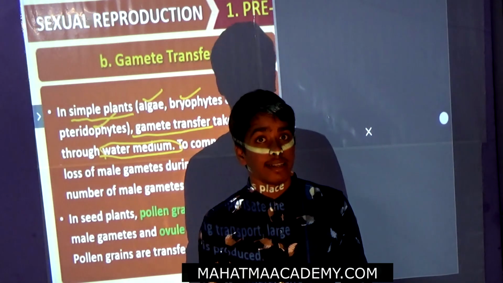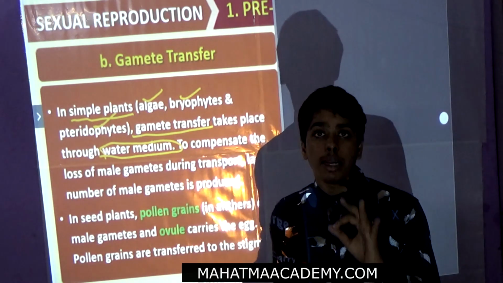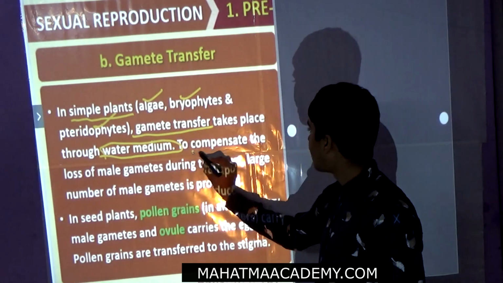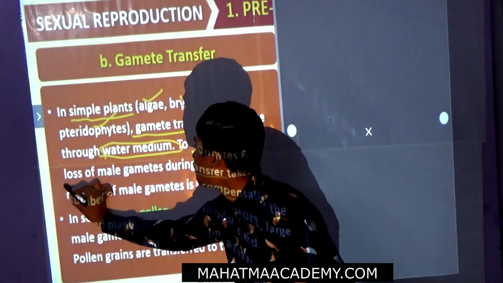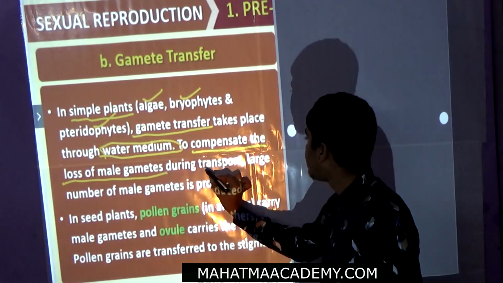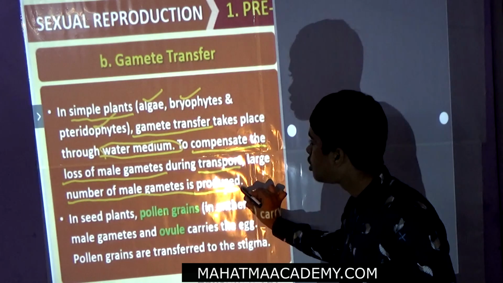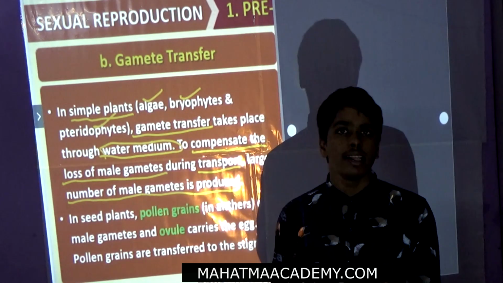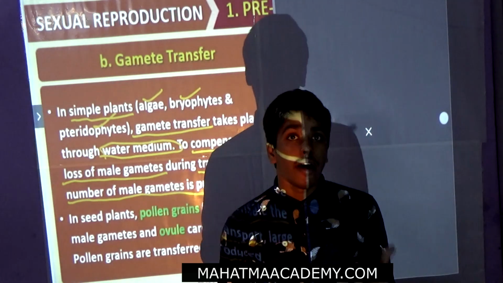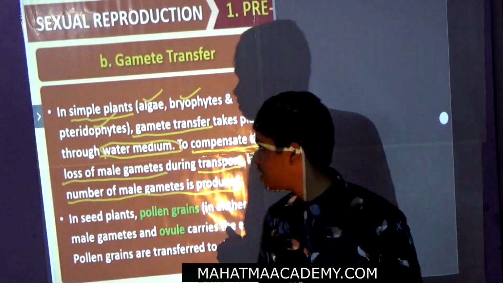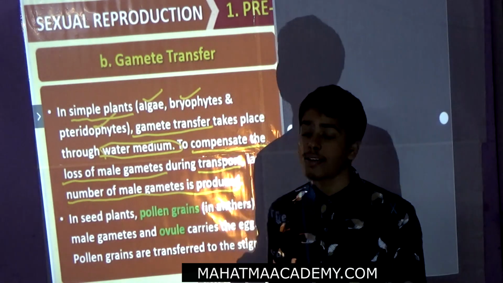To compensate for the loss of male gametes during transport, a large number of male gametes are produced. That means in water there is a loss, by being eaten by larger organisms or for other reasons, so a large number is required.